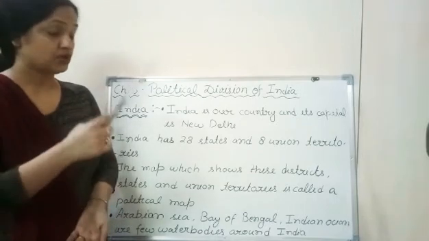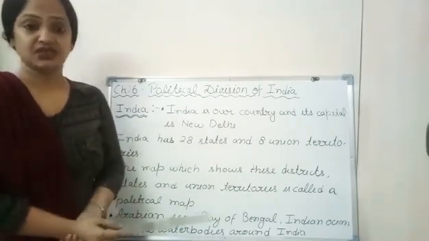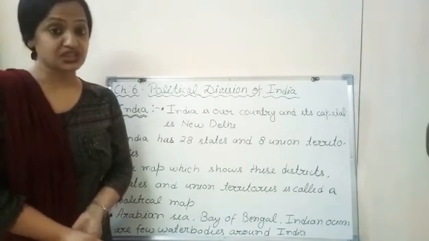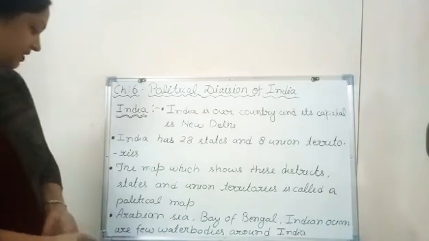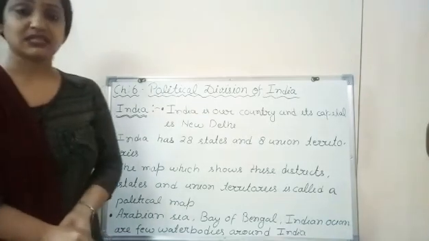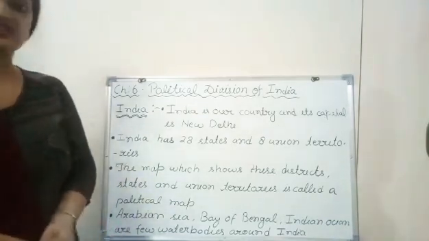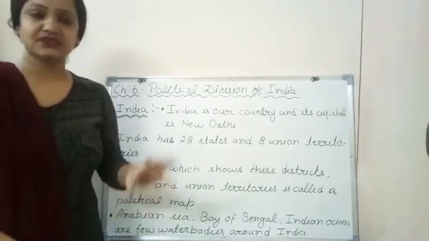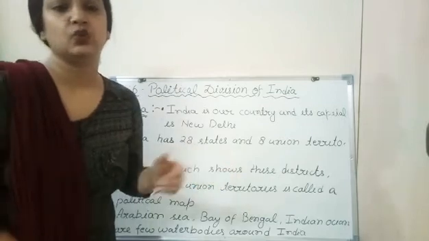For covering all the borders of states and districts, we will use the political map of India. And before starting the details of states and union territories, I just want to discuss the physical position of India in the world map.